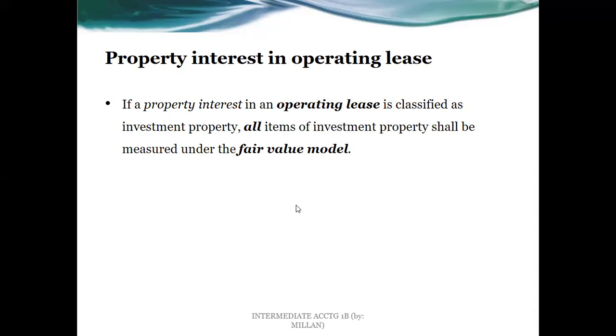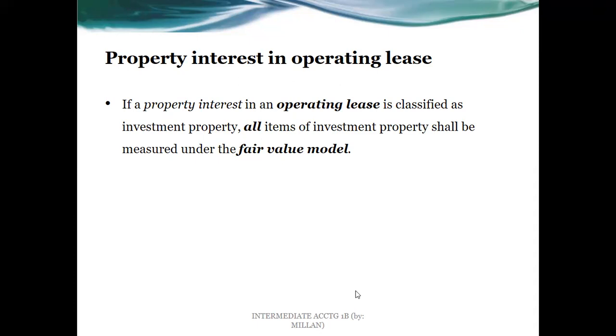This is interesting because in an operating lease, we're just given the right to make use of the property. And of course, in that sense also, it is going to be investment property if ever we are the owner of that property.